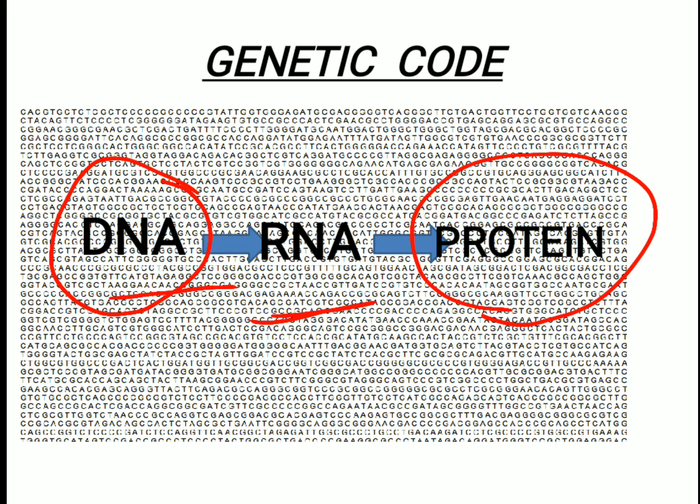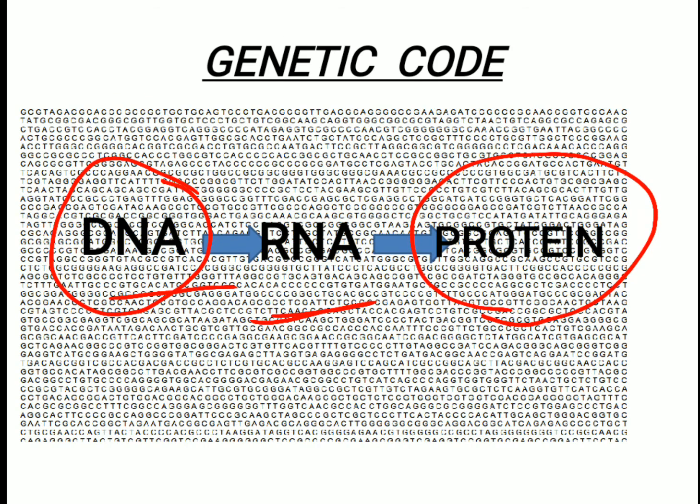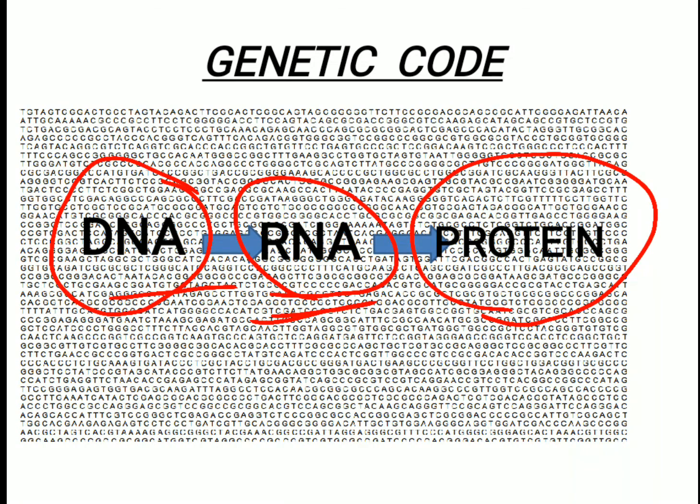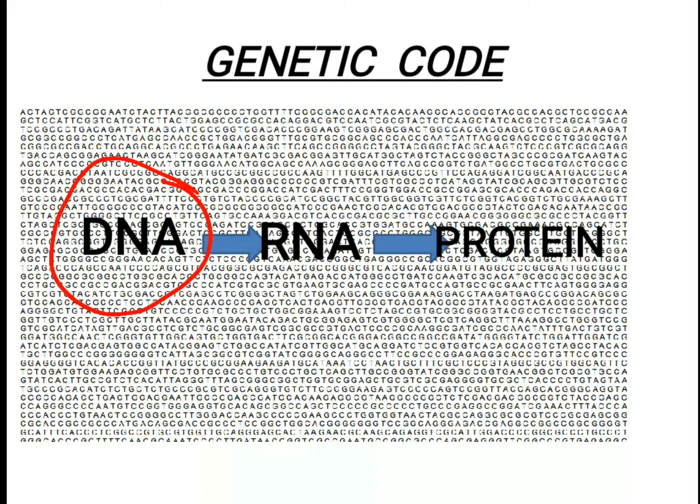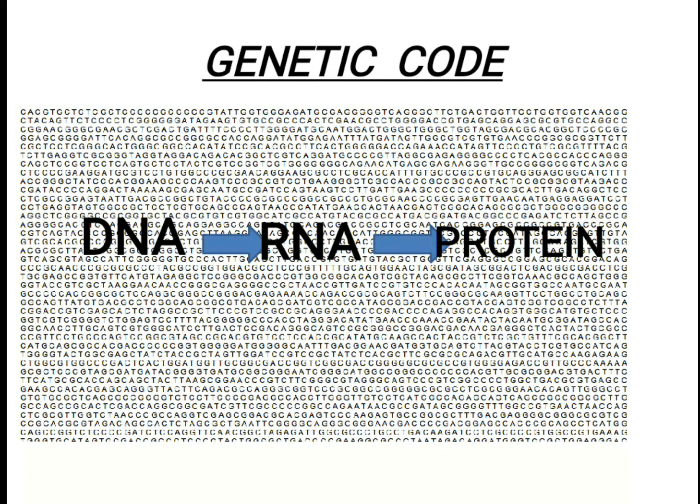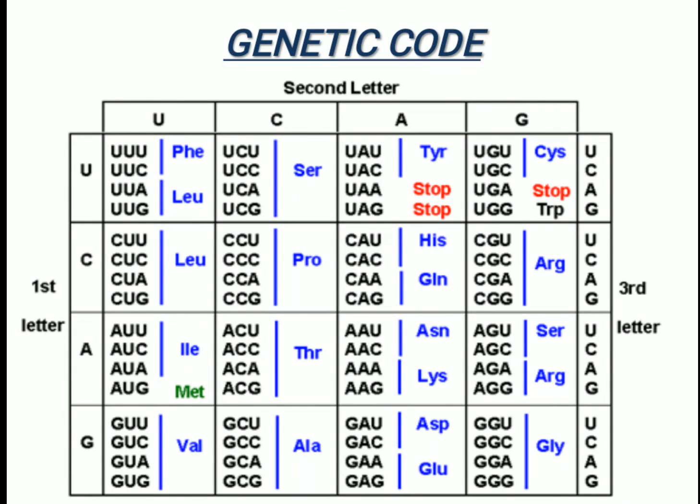DNA is double-stranded, from which a single-stranded mRNA is formed. Since mRNA is single-stranded and spliced, it is easier to read, and hence the genetic code is the coded language of mRNA rather than DNA or protein.